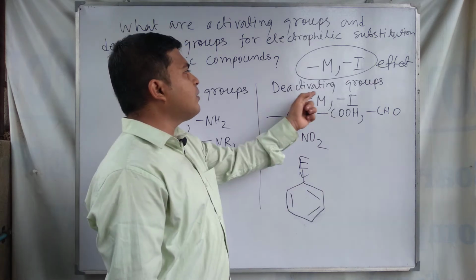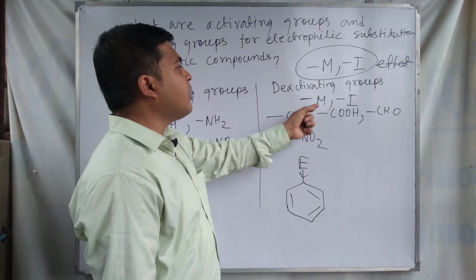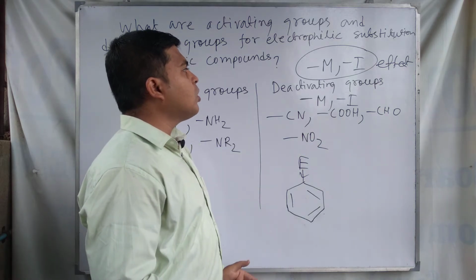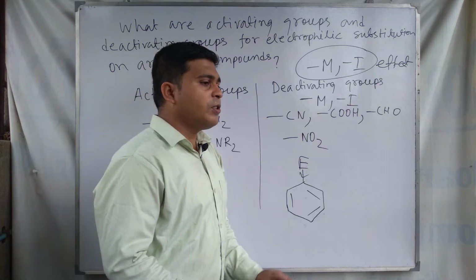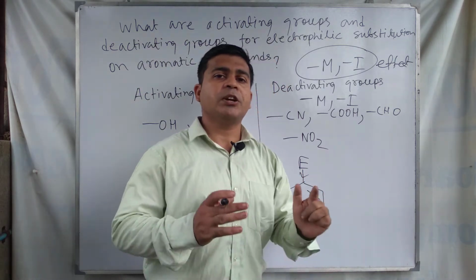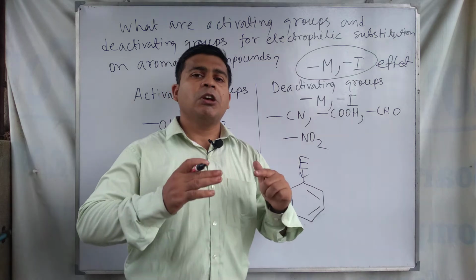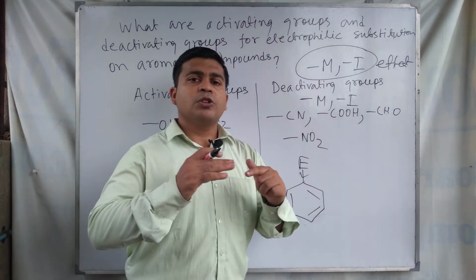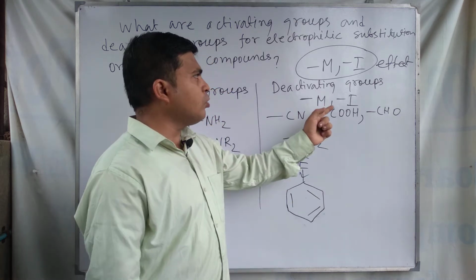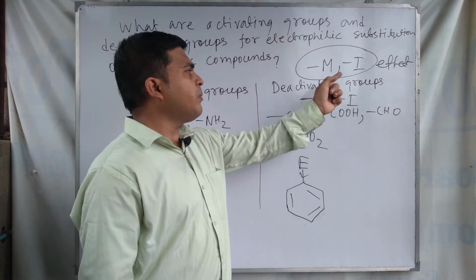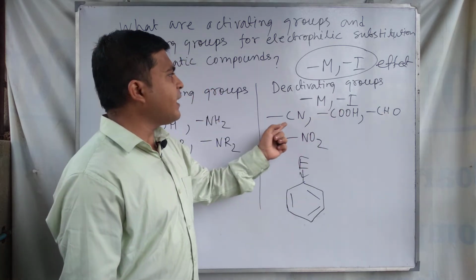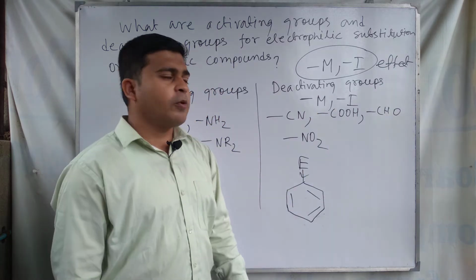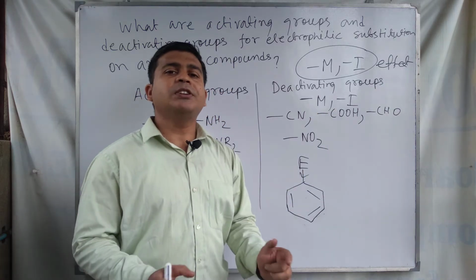So for this reason, these groups which have a minus M effect or minus I effect are called deactivating groups, or deactivating substituents, because these substituents can make the rate of substitution slower. These are minus I, minus M effect operating groups. So these are called deactivating groups, and they make the electrophilic substitution slower than in benzene itself.